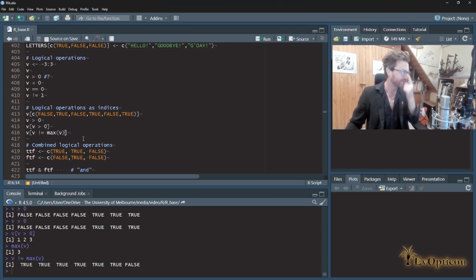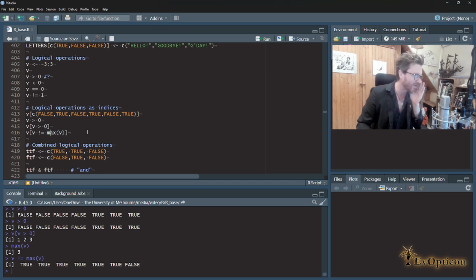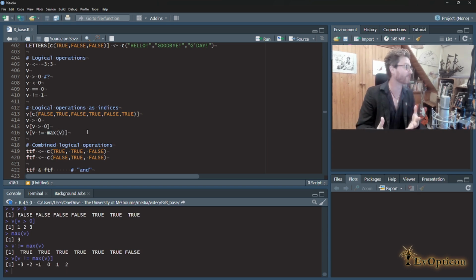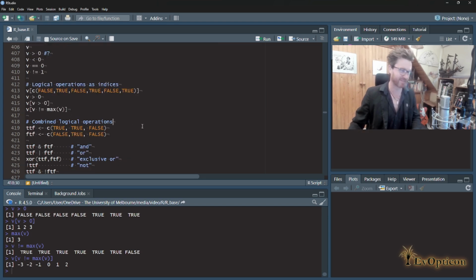Did you pick that? If that sounds like gobbledygook and I'm moving too quickly, then just pause and have a think. Why did Tim say that there's recycling going on in this part of the command? It's because max v produces one element and v produces a number of elements, so they're of different lengths, so one of them has to recycle. Okay, and now we're going to use that logical vector that describes which elements are not the biggest one in v. This is like Windsorizing your data set, right? Saying get rid of the really big values, or get rid of the biggest value. That's absolutely something you do in data science in some contexts, presumably.